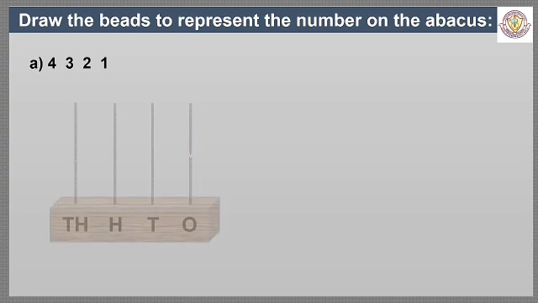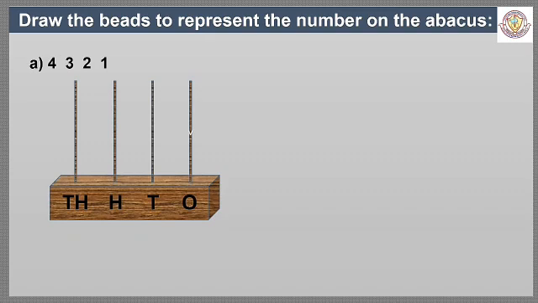How to draw the beads to represent a number on the abacus? Let's take the number 4321. First, draw an abacus with 4 spikes. Can you guess the places of each digit?